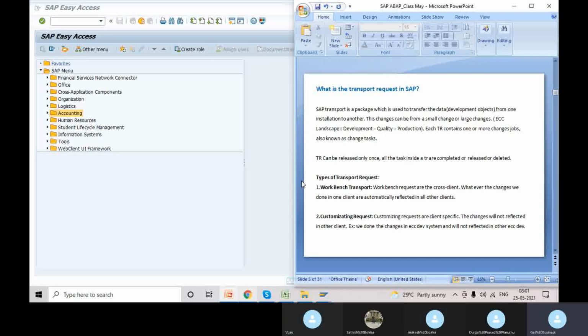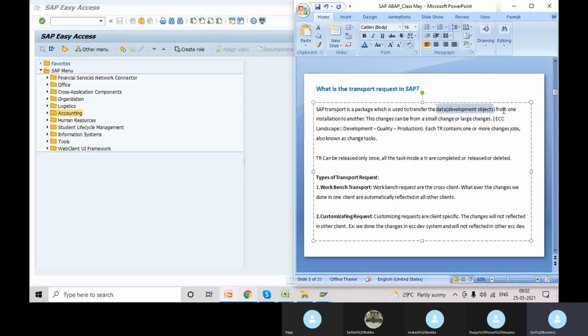So we have a concept called the transport management system in SAP, which is handled by the basis team. We have to store everything in the transport management system. When we store it, we should have a unique number for our developments, which we call the transport number, or transport request. SAP transport is a package used to transfer data, meaning development objects, from one installation to another installation.